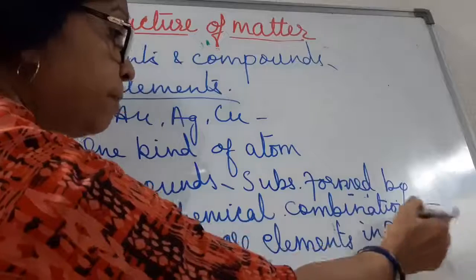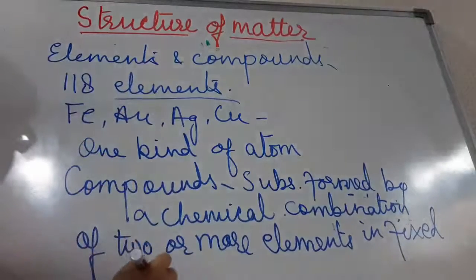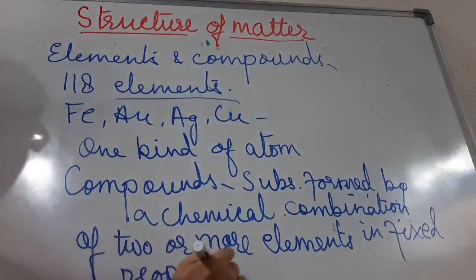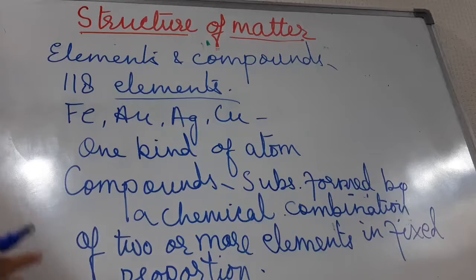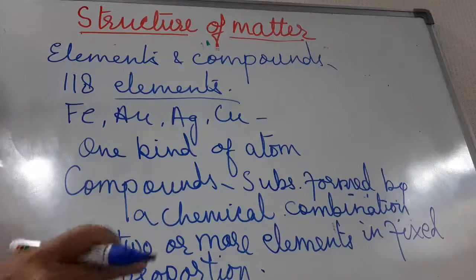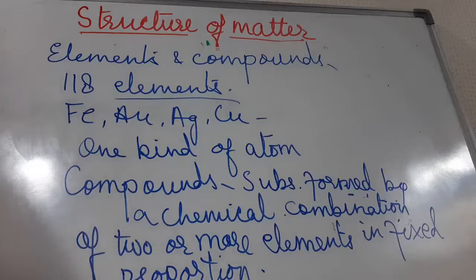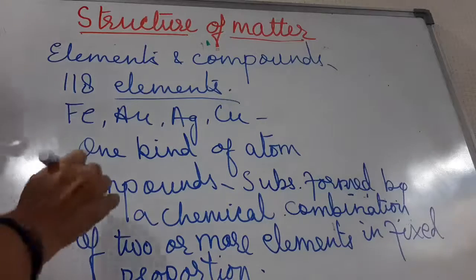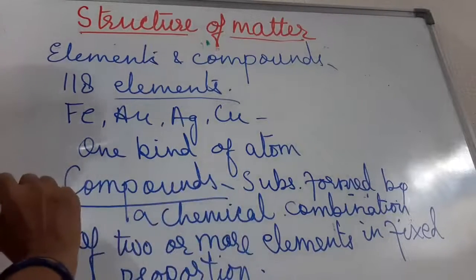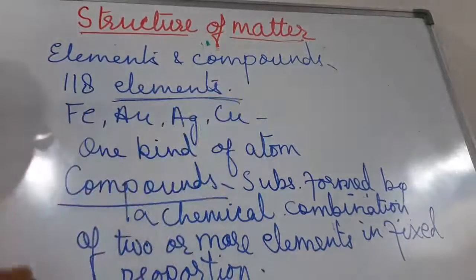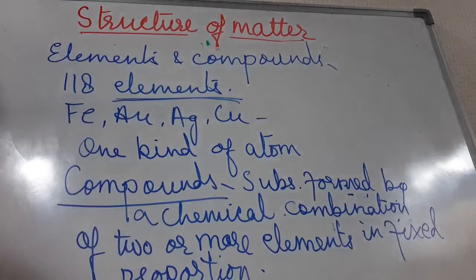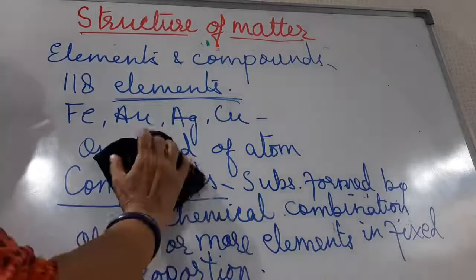Children, this is very important, that in fixed proportion. So what is the definition of a compound? A substance which is formed by the chemical combination of two or more elements in fixed proportion is called a compound. Now children, the smallest particle of a compound is a molecule, whereas the smallest particle of an element is an atom. Clear?